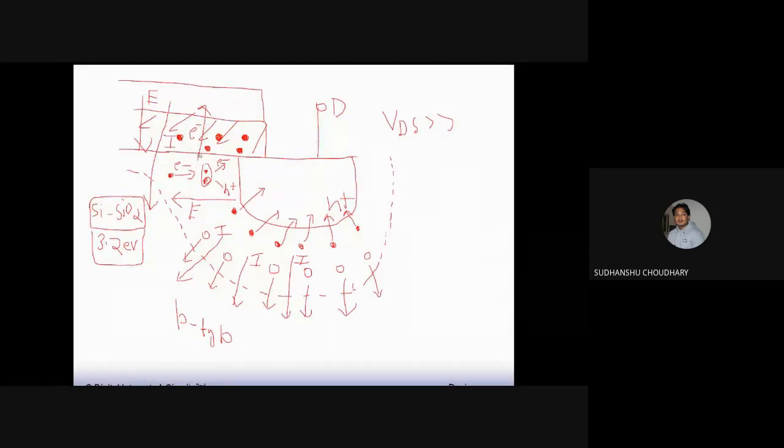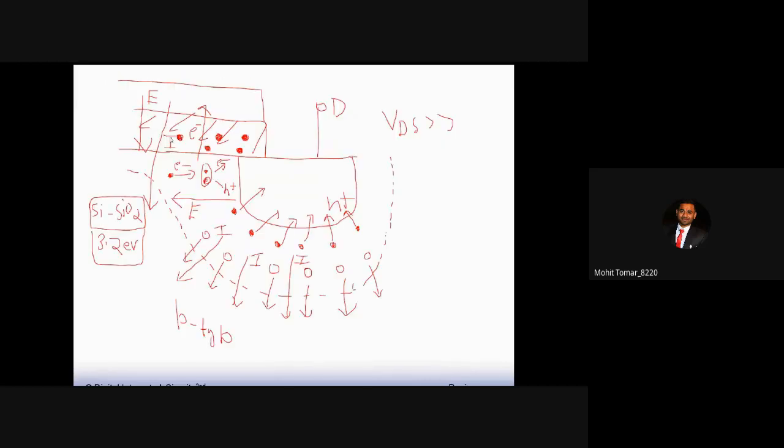So somewhere here at this point is the silicon dioxide barrier, and they can tunnel through the silicon dioxide and reach the gate. That means a conduction from bulk to gate, electrons can move from bulk to gate. So the current can be from drain to bulk, sorry, gate to bulk, right? So current direction from gate to bulk is possible. This is the current here.